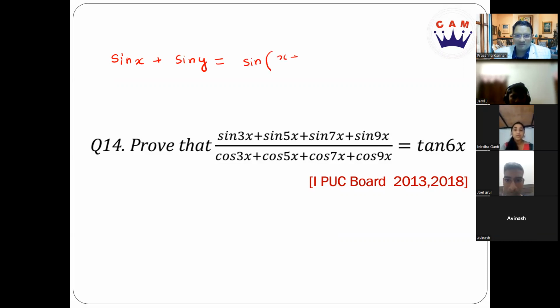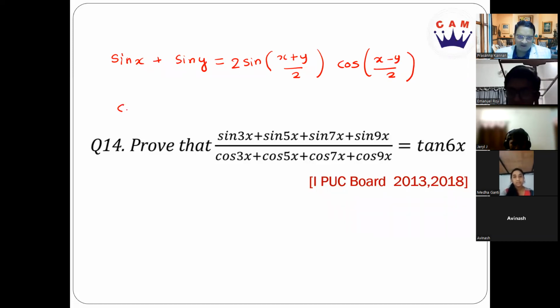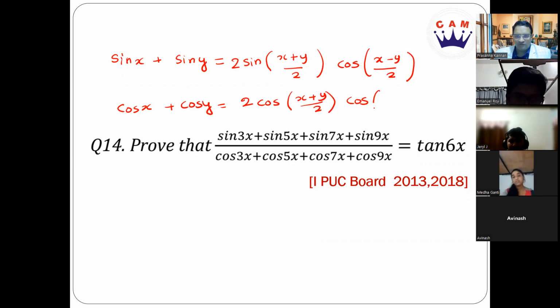2 sin x plus y by 2 cos x minus y by 2. Excellent. Very good. Similarly, here we're going to only use these two, that's all. Cos x plus cos y. So what is that going to be? 2 cos x plus y by 2 cos x minus y by 2. Exactly.